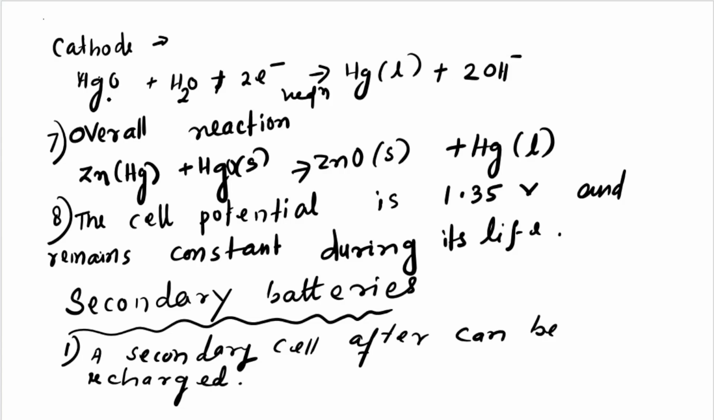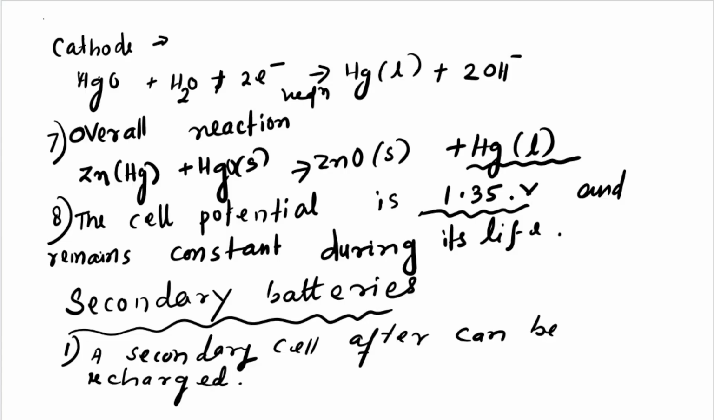Then what is the overall reaction? Zn(Hg), which is zinc amalgam, plus solid HgO gives zinc oxide and liquid mercury. Mercury is always a liquid; it never acts as a solid. The cell potential is very important: it is 1.35 V, and it always remains 1.35 volts while the mercury cell is working in an electronic device.